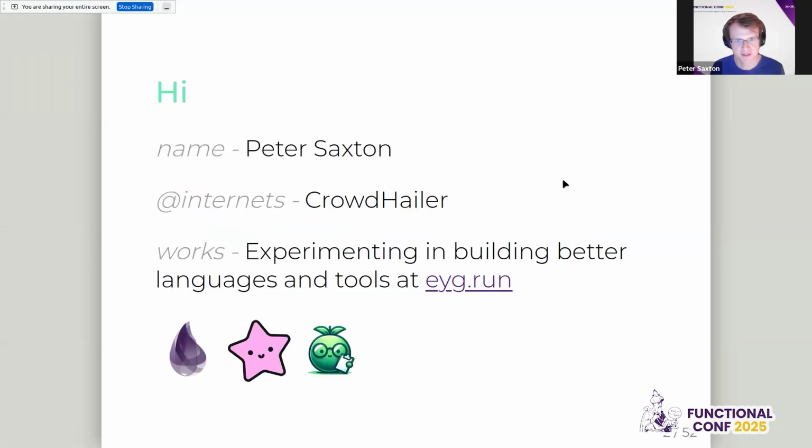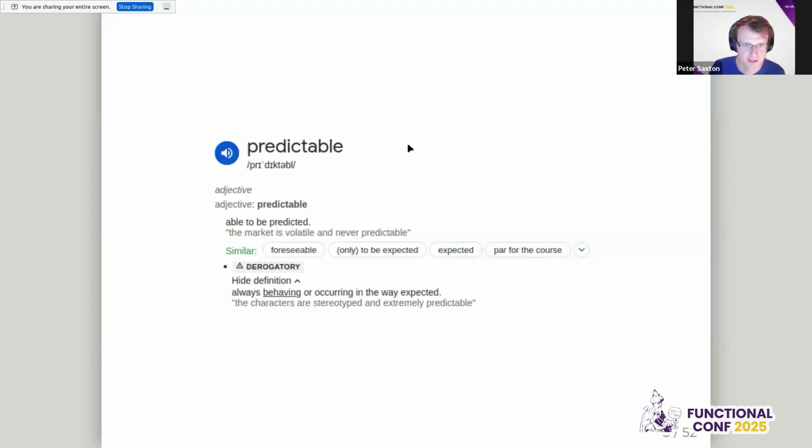So this is me. I'm Peter Saxton. Thanks for the introduction. I'm crowd hailer on the internet. And I'm currently working full-time on making this language, having previously spent 3 years doing Go for manufacturing. So let's get going. So predictable and useful.